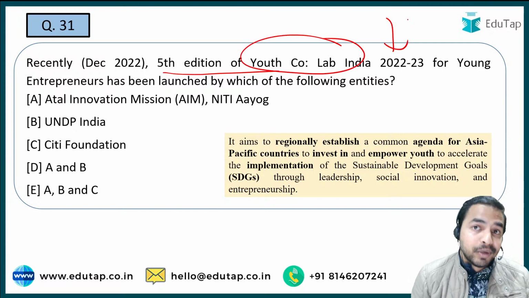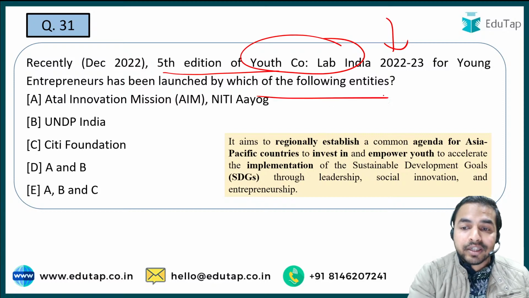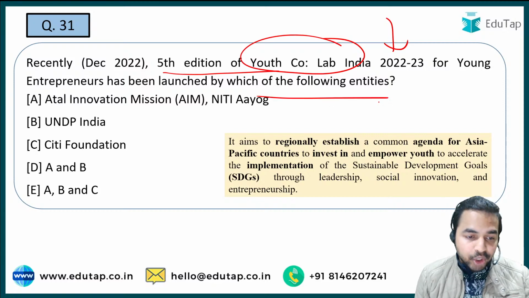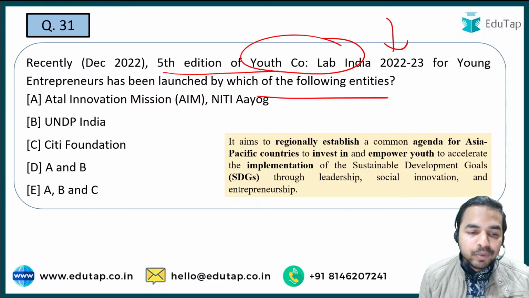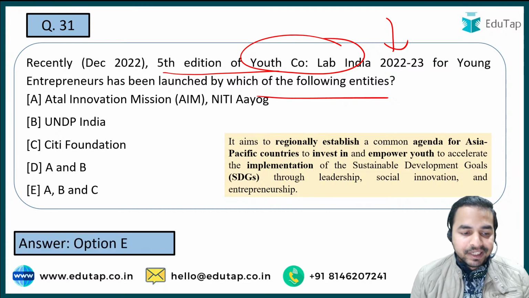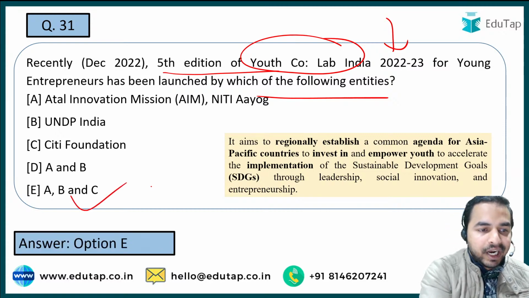Now the next question: fifth edition of Youth Co-Lab India 2022-2023 for young entrepreneurs has been launched by which of the following entities? So guys, a very important question. Let me tell you that the right answer here is basically option E, that is all A, B and C: Atal Innovation Mission, Niti Aayog, UNDP India and Citi Foundation.